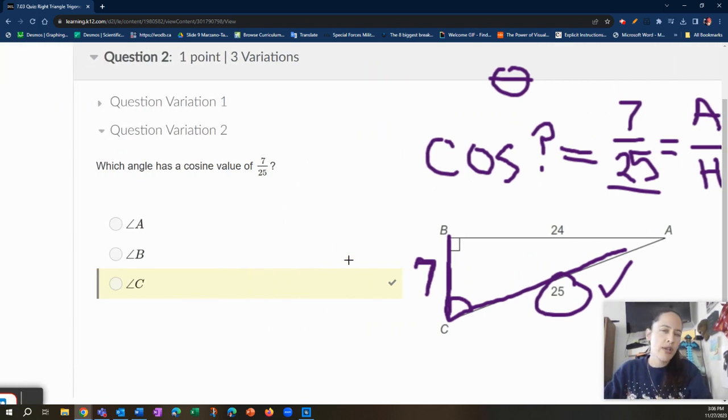I had some great questions as to why it's not B, the right angle. How come it couldn't be cosine B? Because 7 is an adjacent over 25, but so is 24. So is the cosine of B the same as 24 over 25 and 7 over 25? I don't know. Anyway, I'll let you think about that and let me know what your thoughts are.